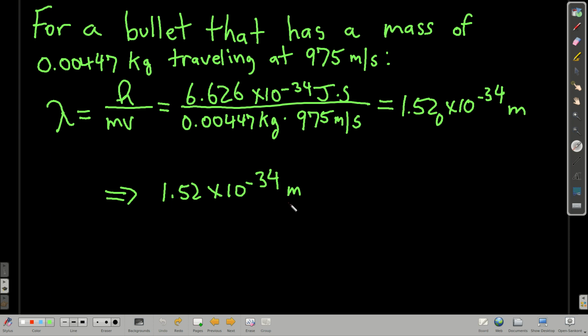That's a really, really short wavelength. We have nothing that we could possibly use, currently anyway, to measure something this small. The smallest wavelengths we have are gamma rays, which are a lot longer than this. So even though this bullet theoretically has a wavelength, it's not something that we can observe.